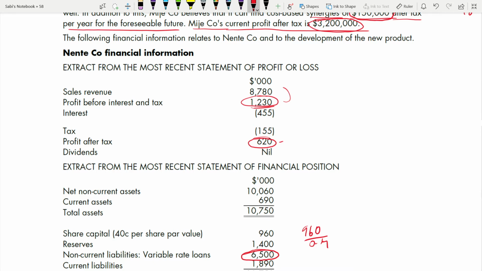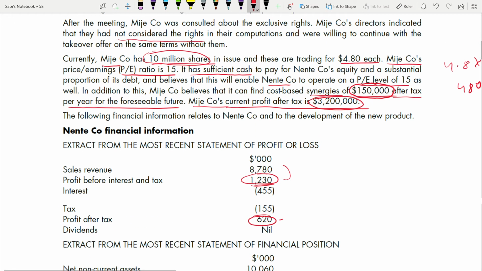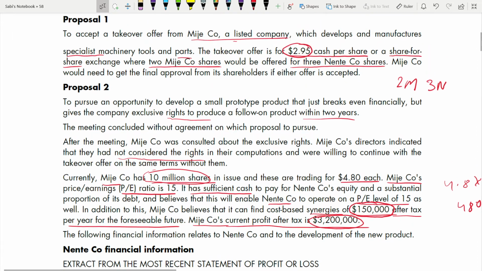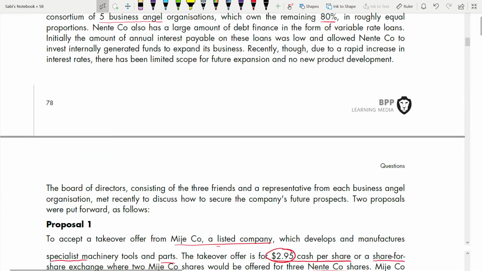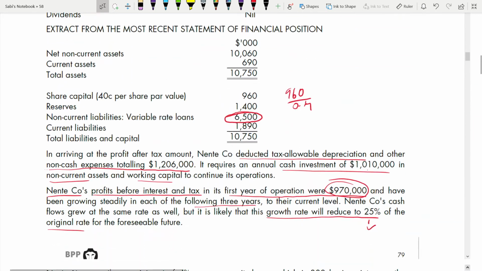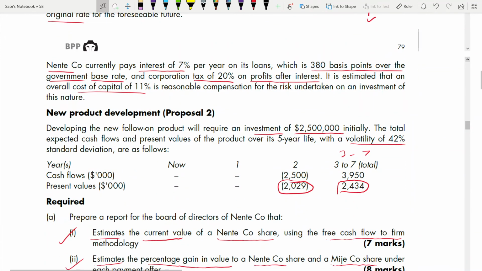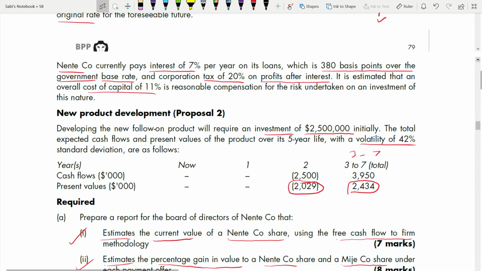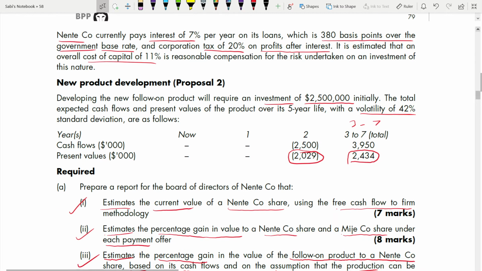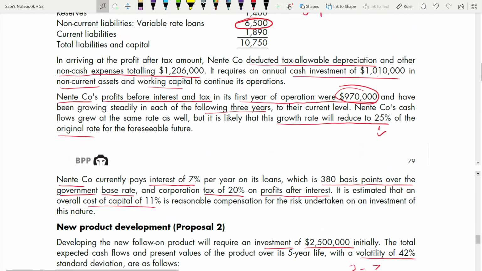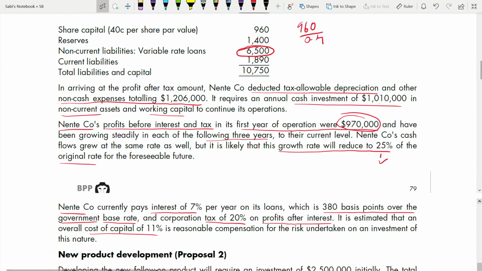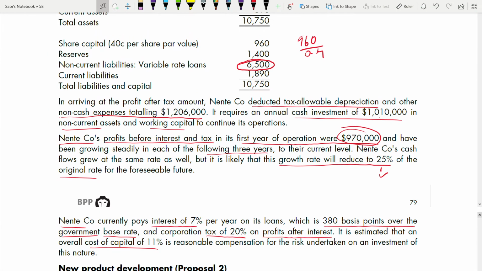But when you go for the investment and all, non-cash expenses totaling 1206.